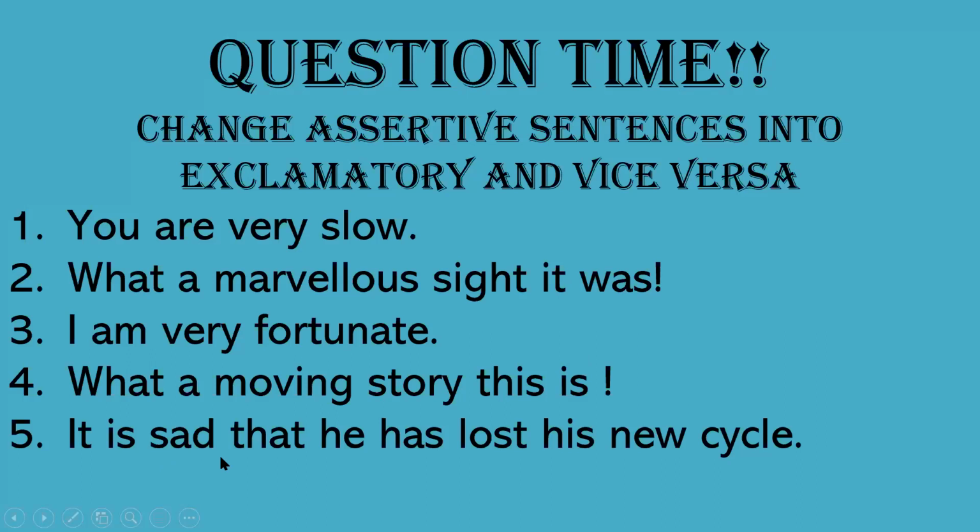Where it will be mentioned, it is sad, or it is shameful, or if I say fie, fie means it is shameful. So these kinds of sentences also you will get where you have to express those. They were jubilant that they won the match. So you will write, hurrah, we won the match. Those are also exclamatory words which you have to use when you get this kind of sentence. It is sad. It is a matter of joy. It is a matter of pride. Then you have to use your brains and use those exclamatory words to change it into exclamatory sentences.